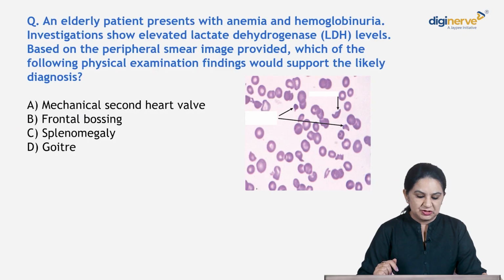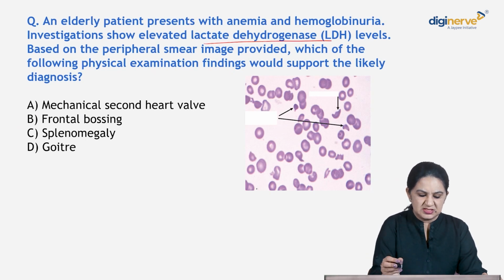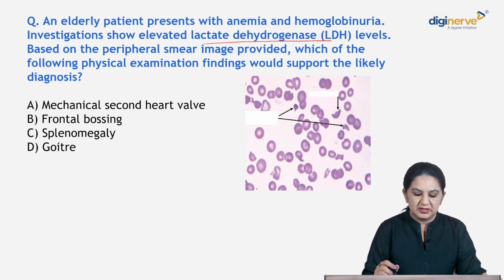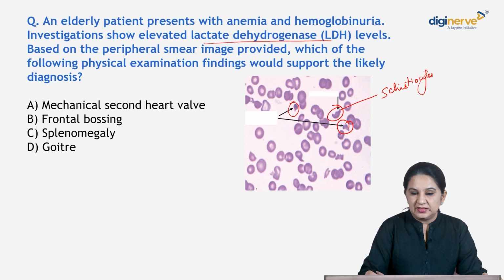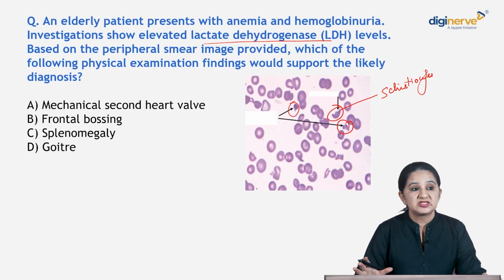An elderly patient presents with anemia, hemoglobinuria. Investigations showed elevated LDH levels. Based on the peripheral smear provided, which of the following physical examination findings would support the likely diagnosis? Now, what do you see in the peripheral smears? What are these cells? Can anybody tell me what are these cells? These are your schistocytes. Very clearly shown, these are schistocytes.